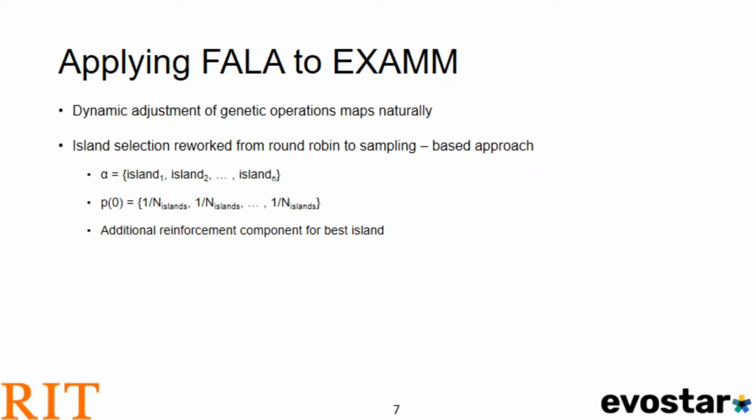In the case of island selection, we had to rework it so that we're no longer using the round-robin approach. Instead, we have a sampling-based approach. The action set is the set of all possible islands, and the probability vector is initialized to be 1 divided by the number of islands for each island. We also introduced an additional reinforcement component for the island that has the best genome in order to make sure that island is always reinforced a little bit.